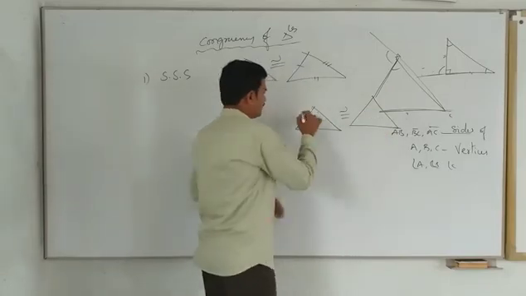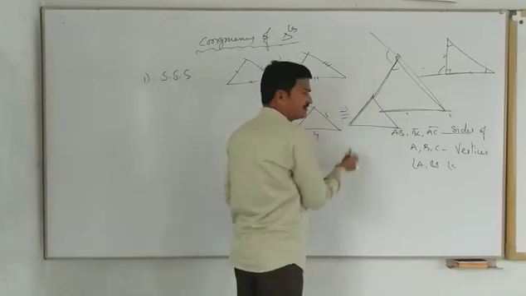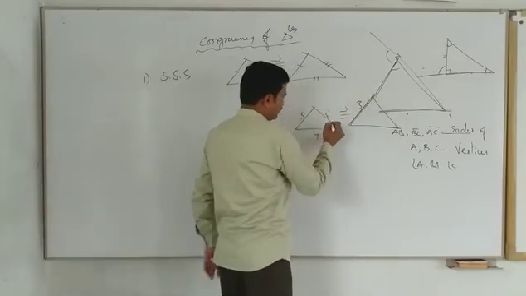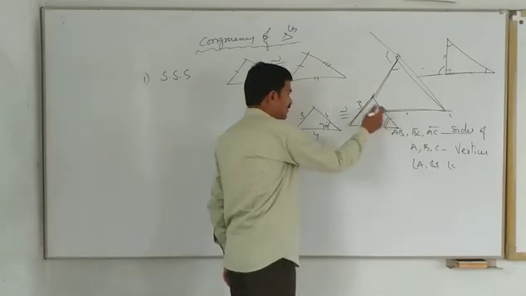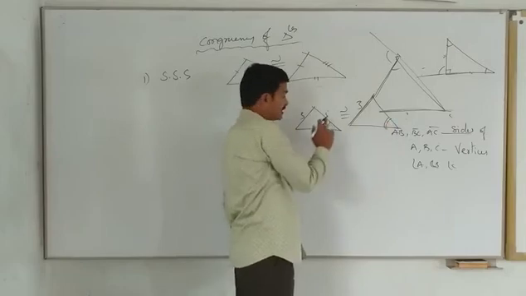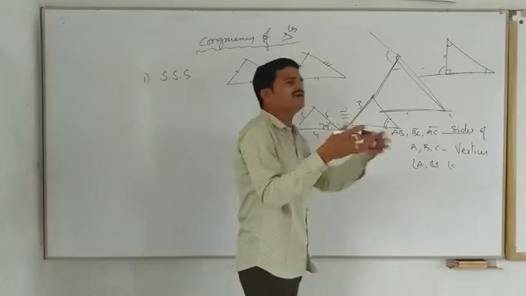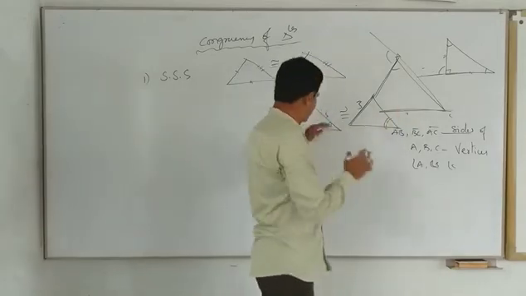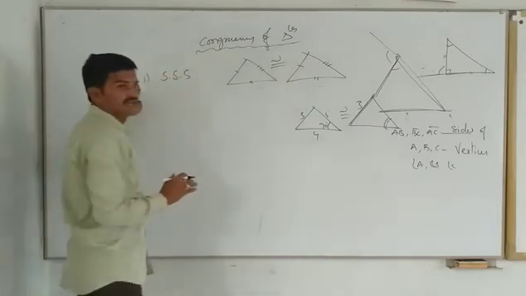Congruent is given. If it is 3, if it is 4, if it is 5, then what is the length of this one? 3. If it is 70 degrees, then what is the measure of this one? 70. Not this one only, 70. Corresponding means this. Are you clear? This is the way we can use this knowledge somewhere in proving theorems. Are you clear? So first one is SSS.